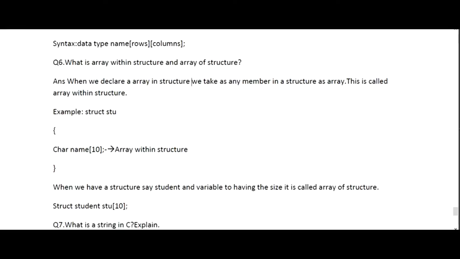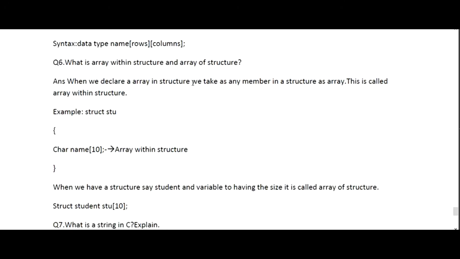Array with structures. Whenever I'm talking about array with structure, when we declare an array in a structure, that is called array within structure. So basically you need to define what array with structure means. As you can see on the screen also, there is a detailed explanation of what we mean by array with structures, in which I have told you the example of the structure and what we mean by array within structure. Then we also have a question, what is array of structure. Both have a difference between them, what we mean by array of structure and array within structure. You do not need to mix them up.